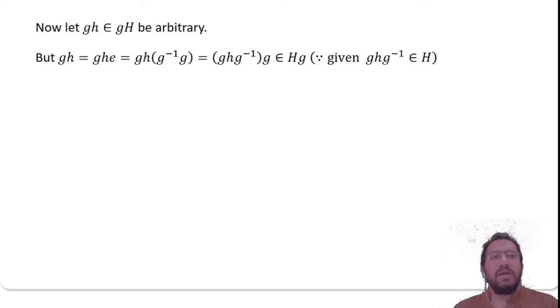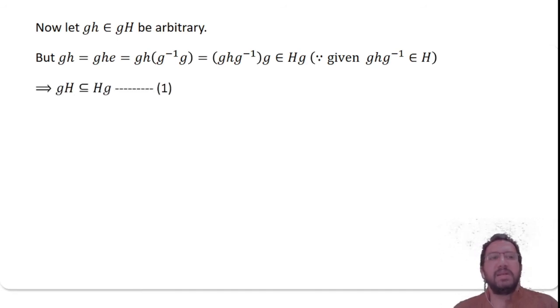So now take gh belonging to the left coset, be arbitrary, and gh can be written as ghe, where e is the identity of the group, and e can be written as g inverse g, and use the associativity to get ghg inverse times g, which clearly belongs to Hg because ghg inverse belongs to H. That is what is given.